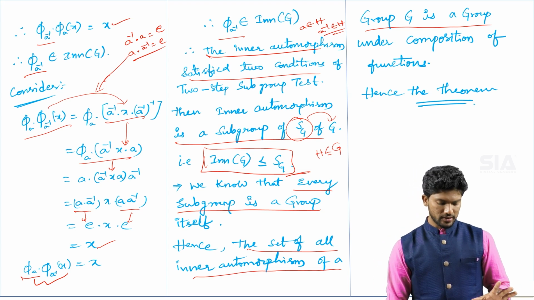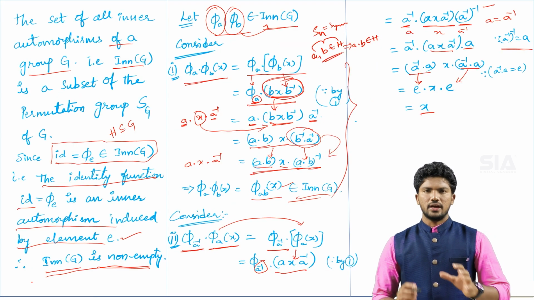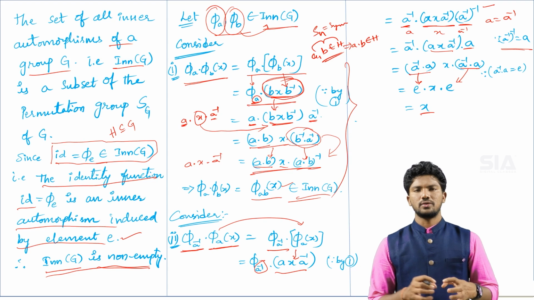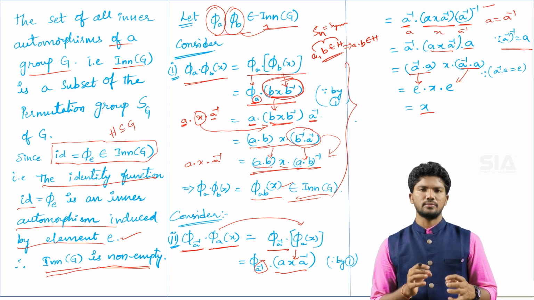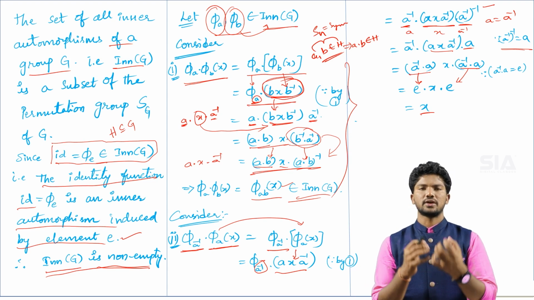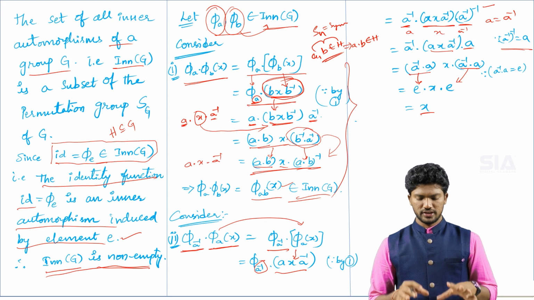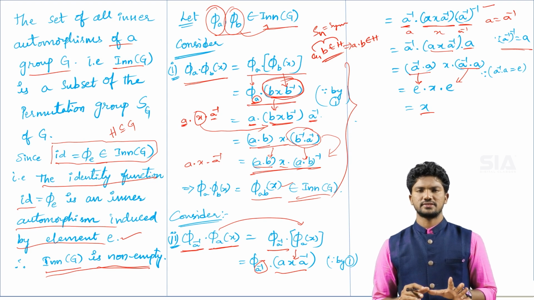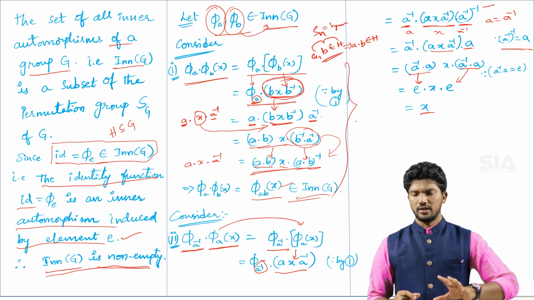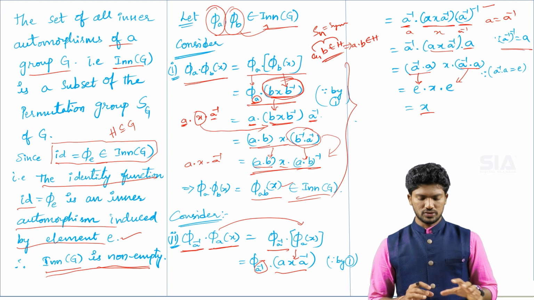In this format you have to prove that the set of inner automorphisms of a group is again a group under composition, using the two-step subgroup test theorem. I hope you understood this theorem very well.